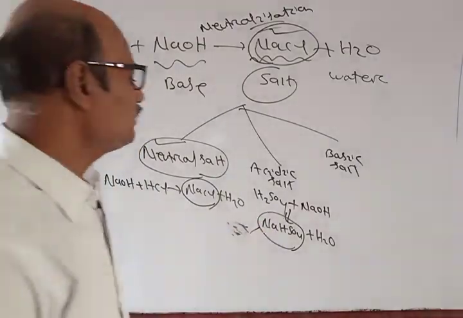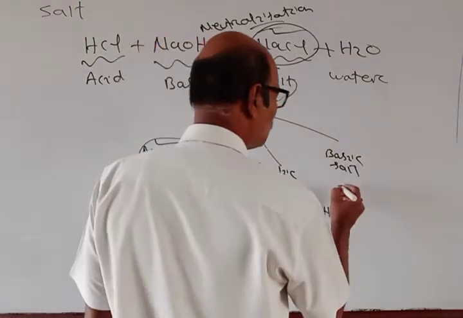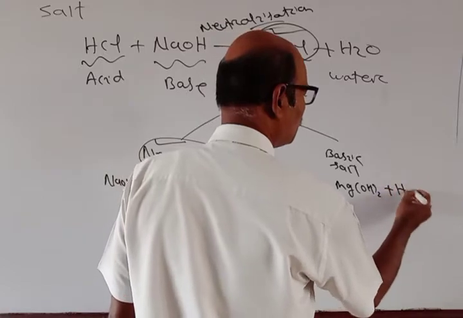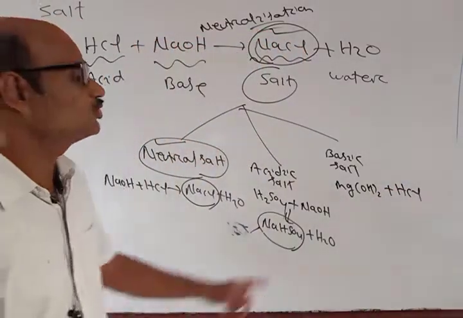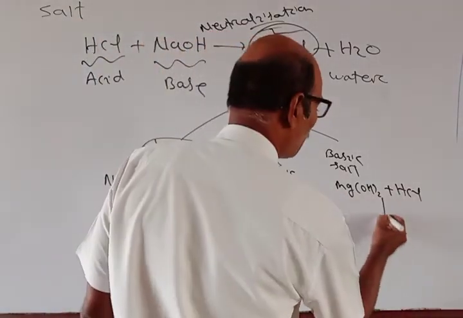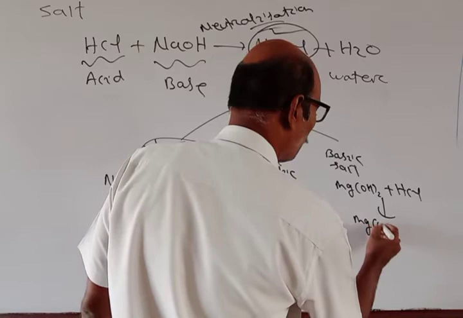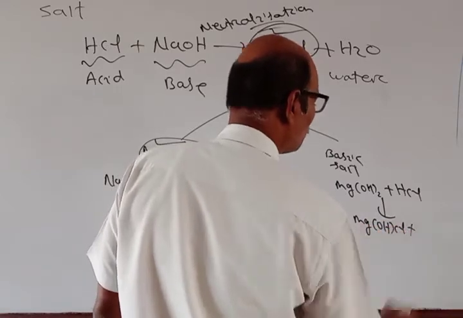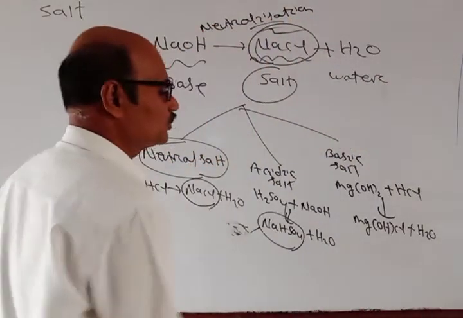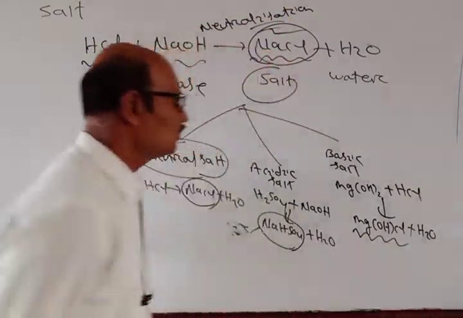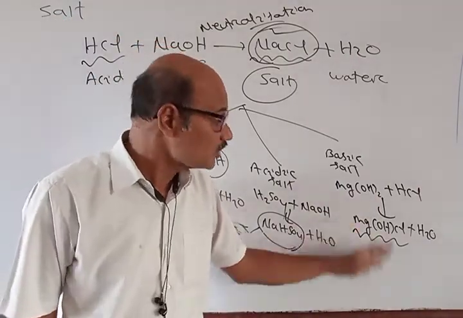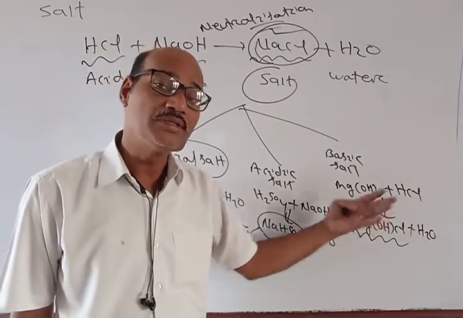Similarly, if I take a polyacidic base like Mg(OH)2 plus HCl, it's a polyacidic base. So here I will get what? Mg(OH)Cl plus H2O. So here this Mg(OH)Cl is a what? A basic salt. It may undergo further neutralization to give a neutral salt.